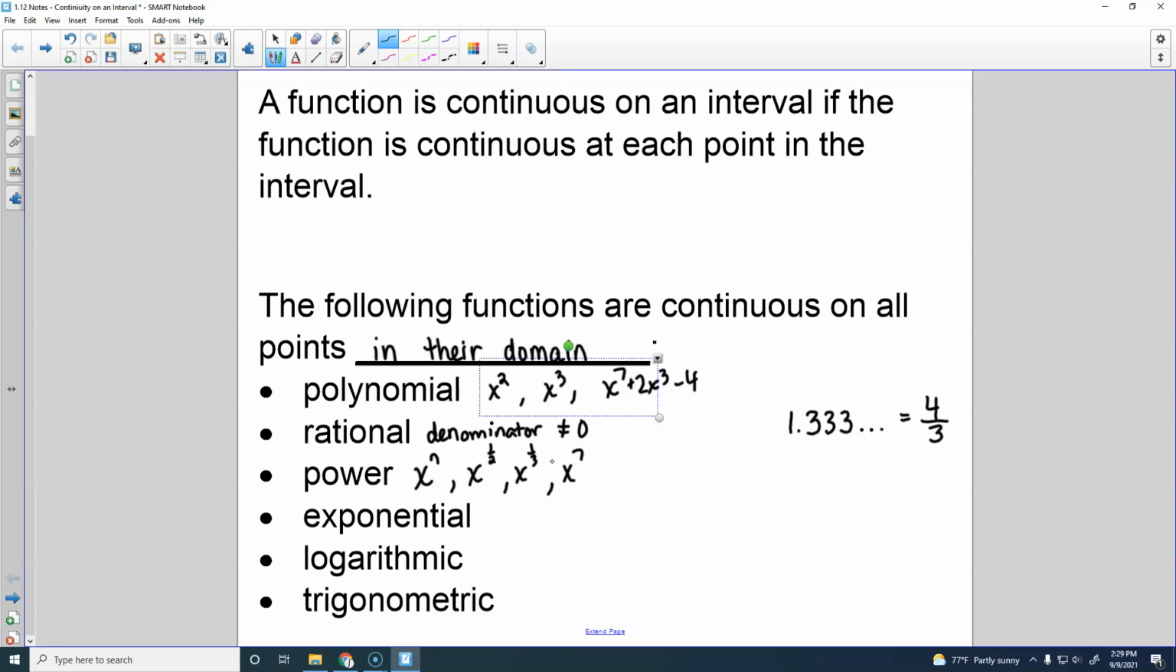It's not terribly important that you know the names of all of these. It's just that when you see stuff like this, you know that it's continuous on its domain. Exponentials, we know about those. That's like 3 to the x power. Here, your number is on the bottom, your x is in the exponent.